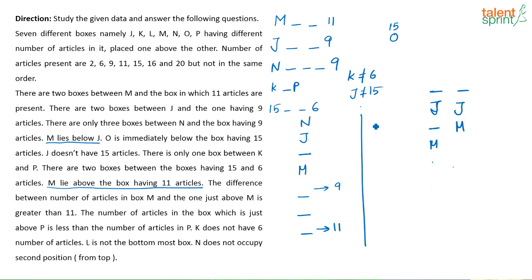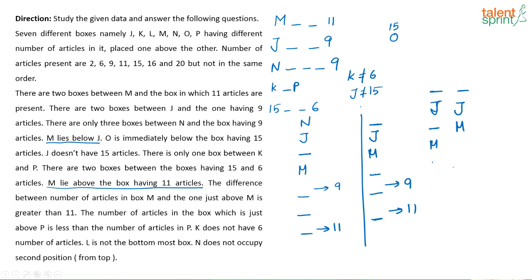So the second possibility is there is some box on top, then J followed by M immediately. In that case also we can arrange it, correct? So then you will have 1, 2 and this will be 11. So how many boxes are there? 1, 2, 3, 4, 5, 6 and see, there can't be a box on top because this is J means 1, 2, this has to be 9.